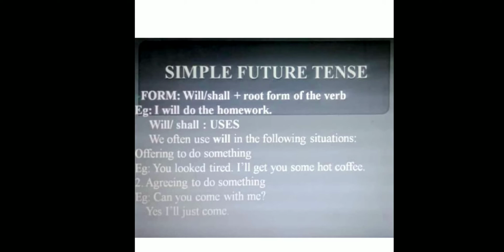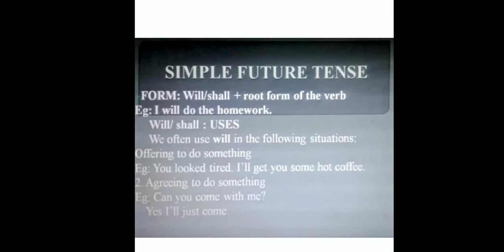Starting the video with the first form, that is simple future tense. Simple future tense form is will or shall plus root form of the verb. I have already explained what is the root form of the verb. Root form of the verb means verb first form, V1. Example is given, I will do the homework. Subject plus will or shall plus root form or V1 plus other words.